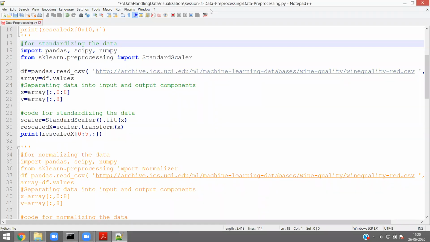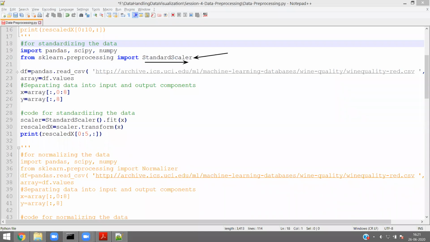See here, every participant who is new to Python will appreciate that for each and every data pre-processing technique, there is a library available. That's why many people think that Python is easy. We should not worry about how to bring about standardization, because the standardization method is already available. You worry only about your particular business logic, not the standard libraries. So there is one method called StandardScaler, which is used for standardizing the data.